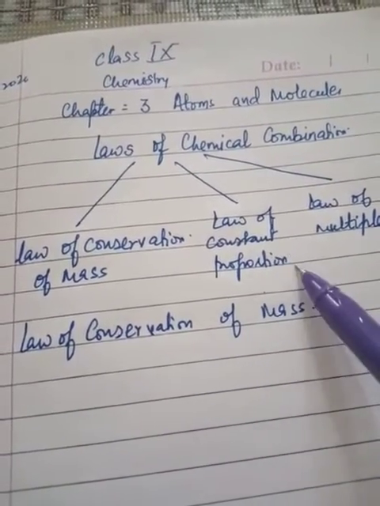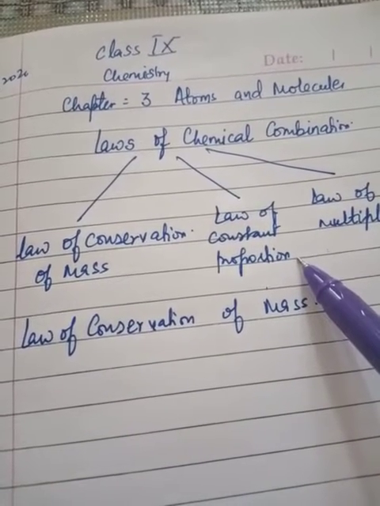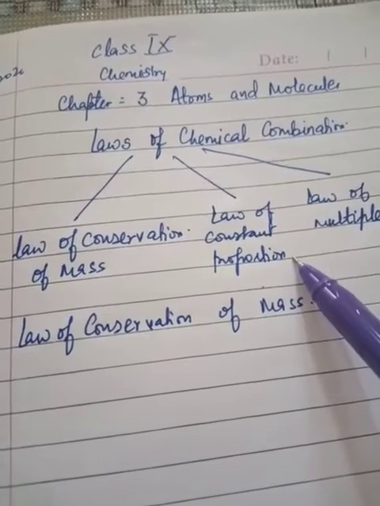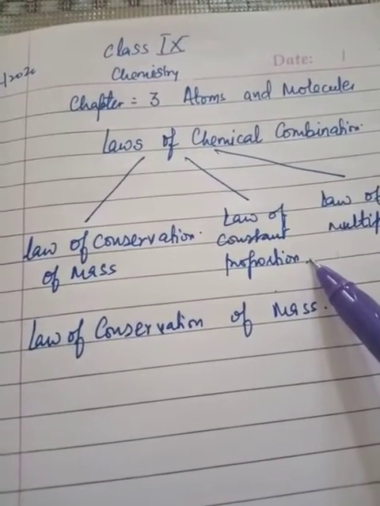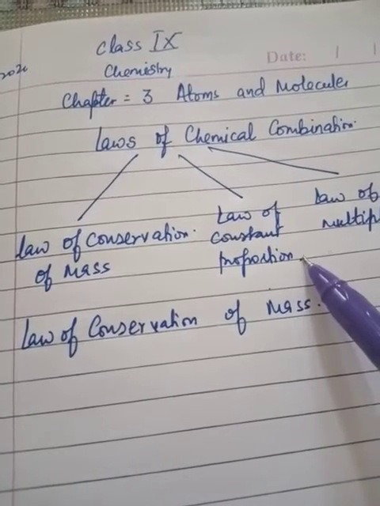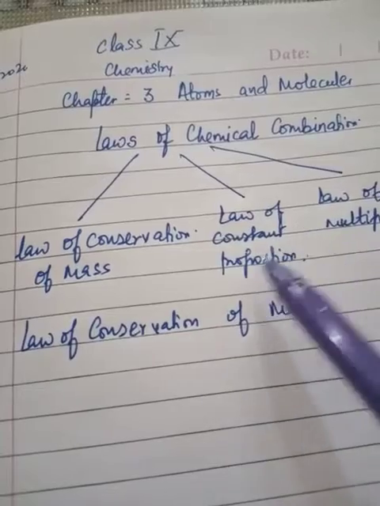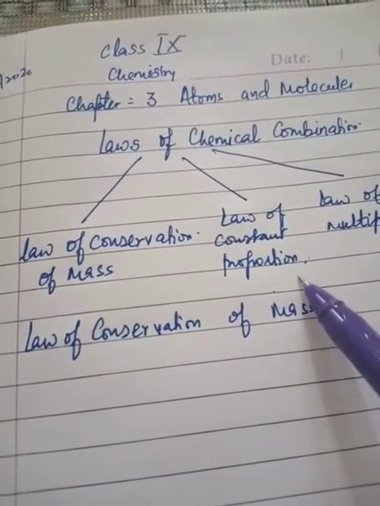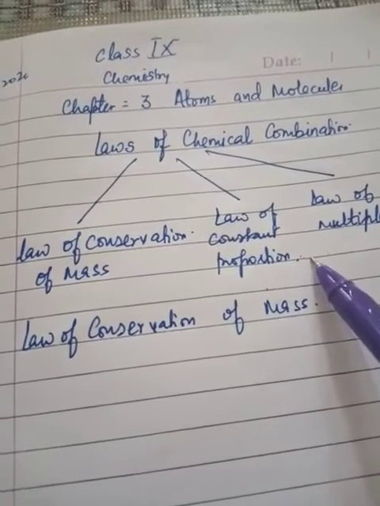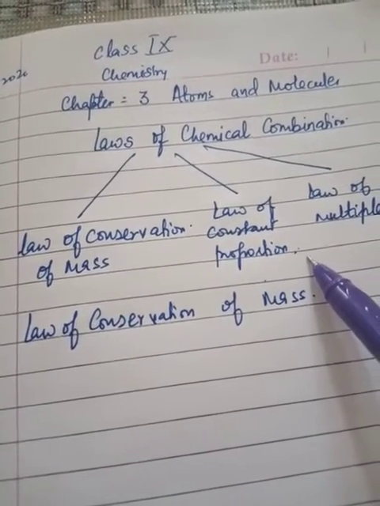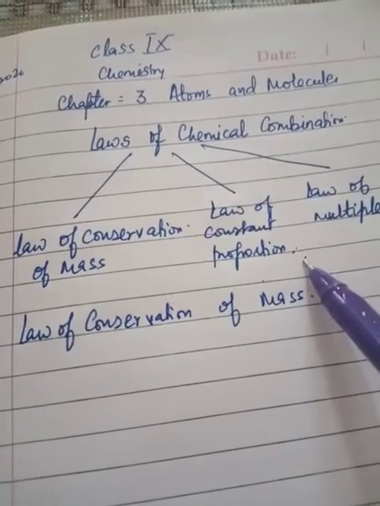These laws of chemical combination are experimental laws which have been formulated by scientists after performing a large number of experiments. And according to these laws, they led to the idea of atoms being the smallest unit of matter.